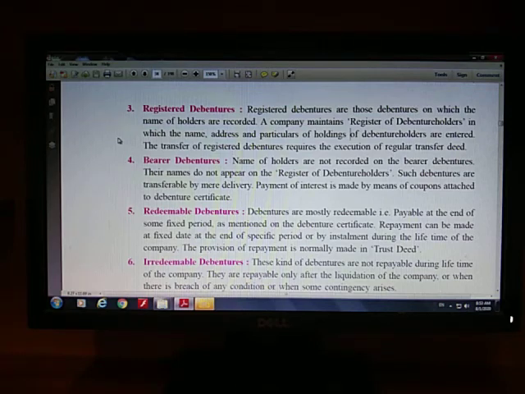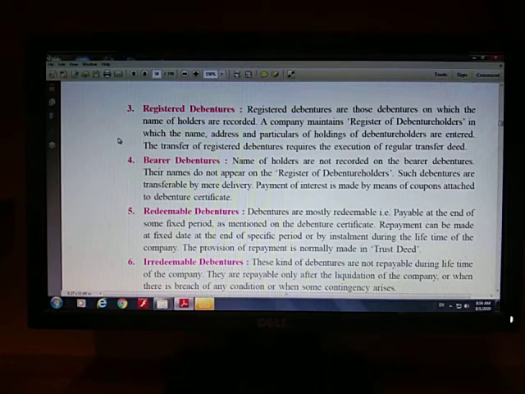And pay attention, interest is paid on registered debentures through an interest warrant. I think it is not mentioned in your textbook, but please mind it well. In case of registered debentures, interest will be paid through an interest warrant to the debenture holder, because I know each and every detail of the debenture holder.